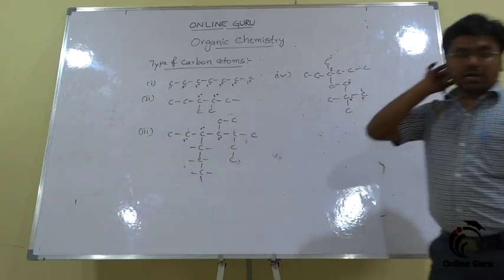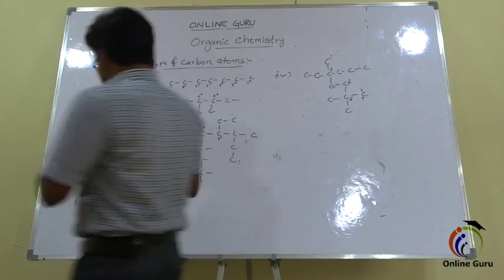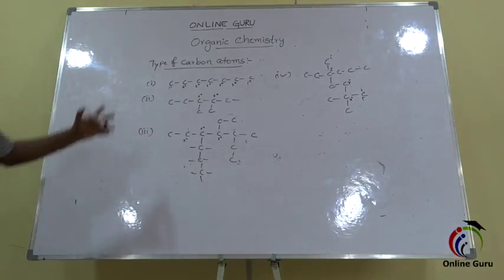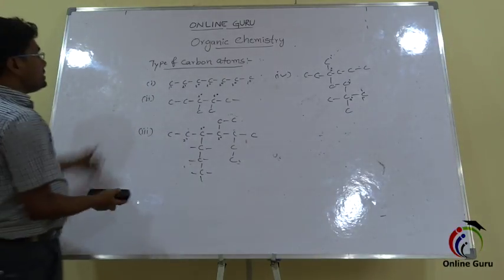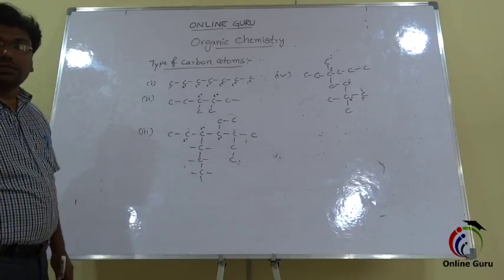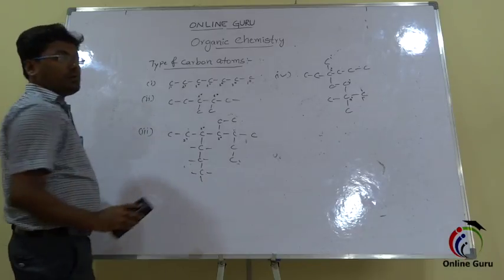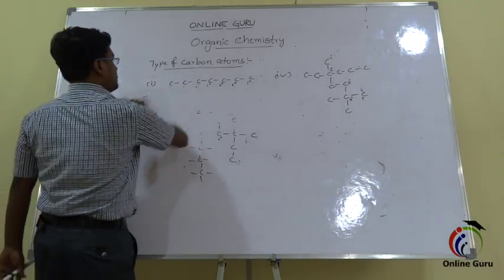So for the remaining carbon atoms, we need to identify which type each carbon is. So this is the identification of the type of carbon atoms. A very, very important fundamental property of carbon.